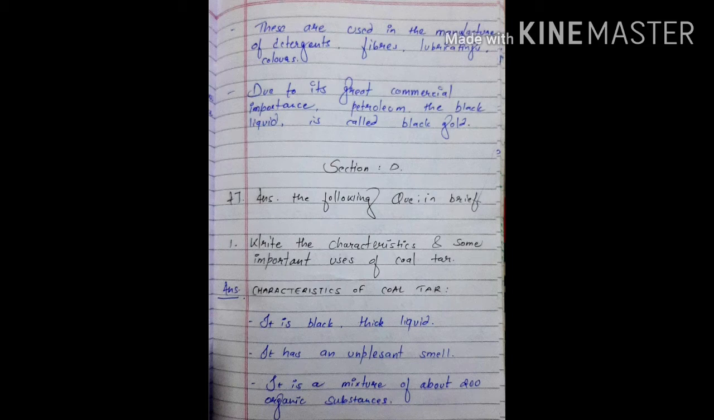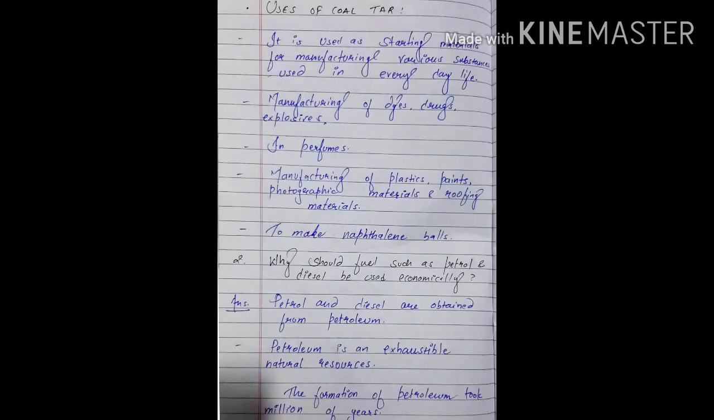It is a mixture of about 200 organic substances. Now, uses of tar. It is used as starting material for manufacturing various substances used in everyday life: manufacturing of dyes, drugs, explosives, perfumes, plastic, paints, photographic materials and roofing materials. And the last point is to make naphthalene balls.